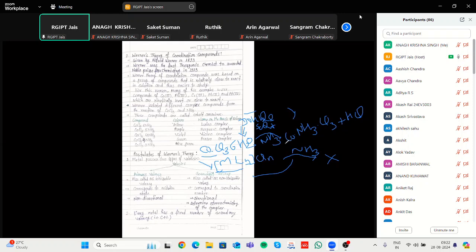That's why it shows a different type of color. For cobalt chloride with 6 ammonia, the yellow color appears because if you add water or light is absorbed, it shows a different color.